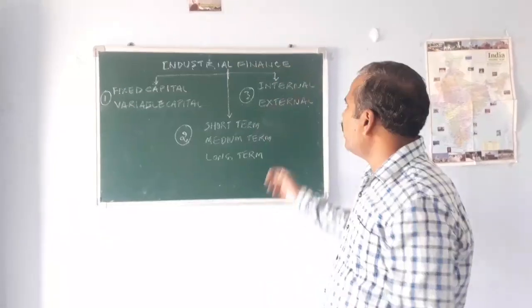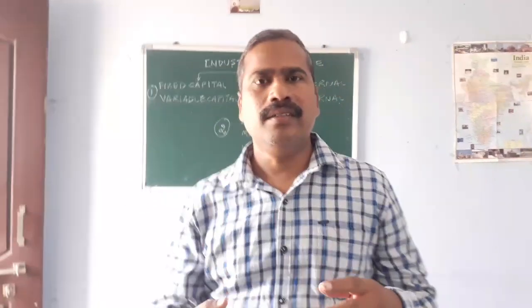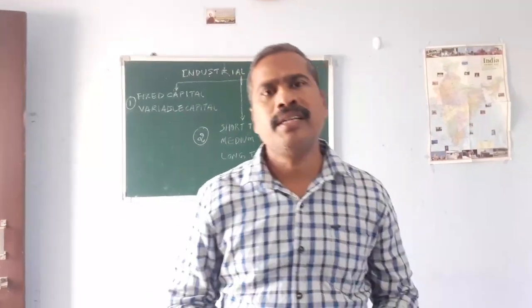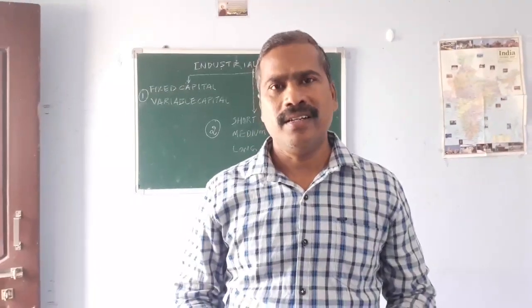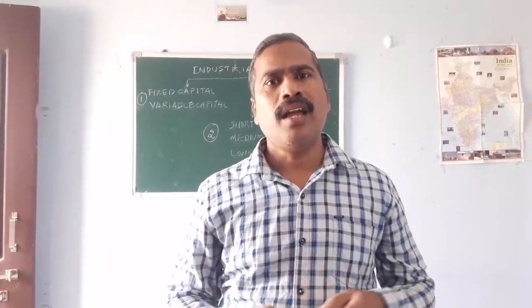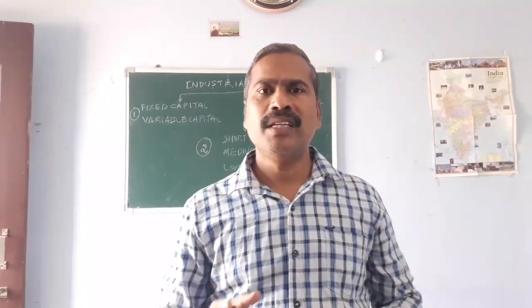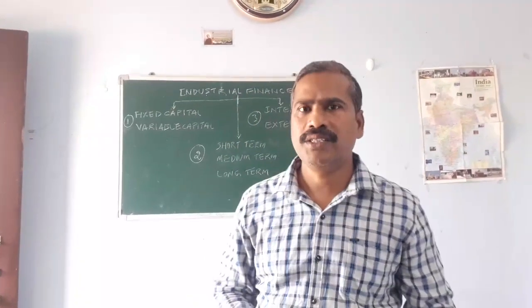If you think about external financial resources, Indian companies get external finance in different ways. There are a number of sources from outside the country: FDI, FII, finance from other country governments, or finance from international financial institutions.